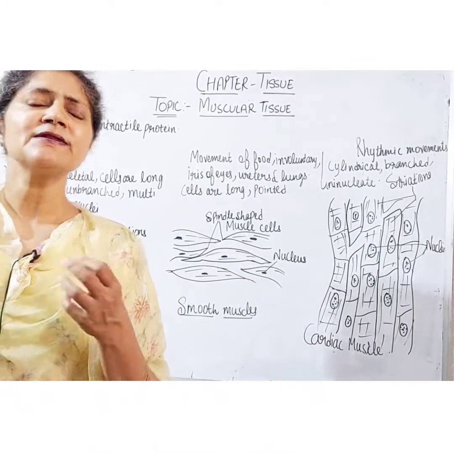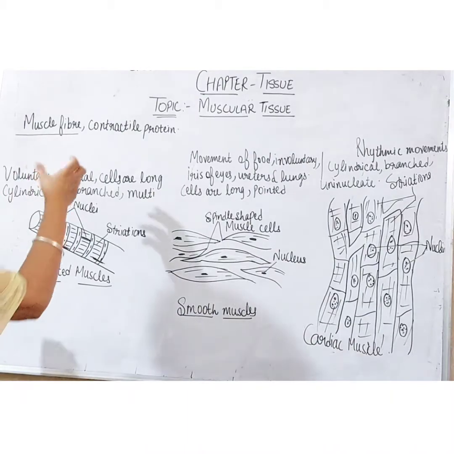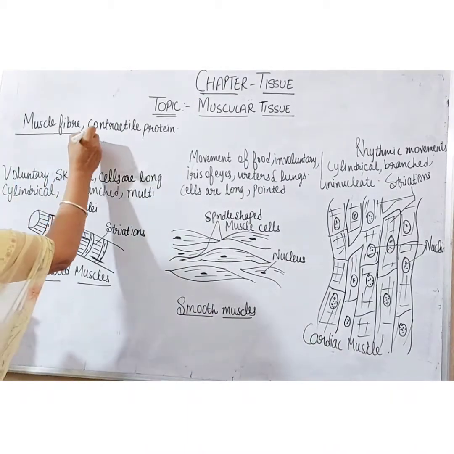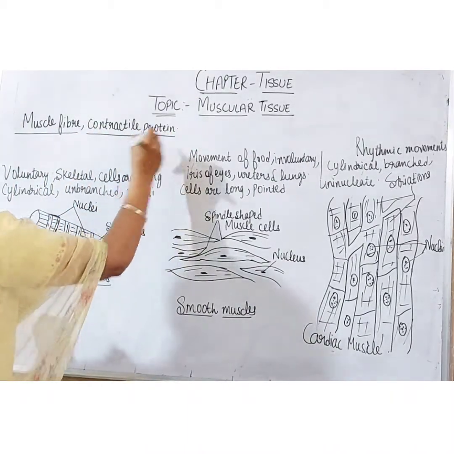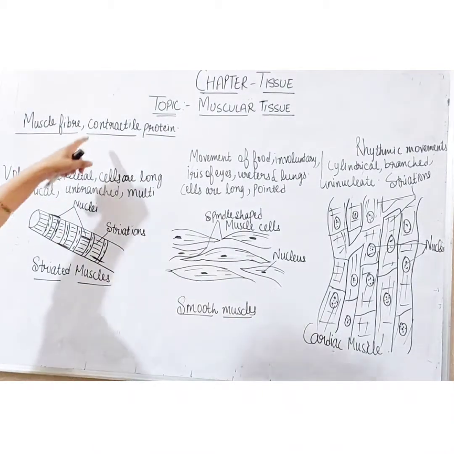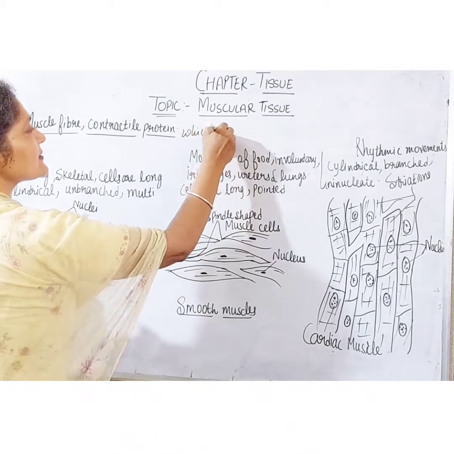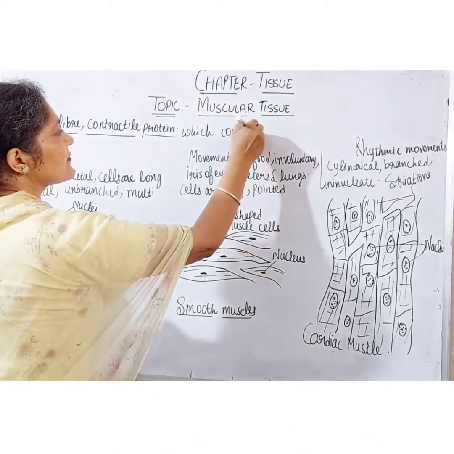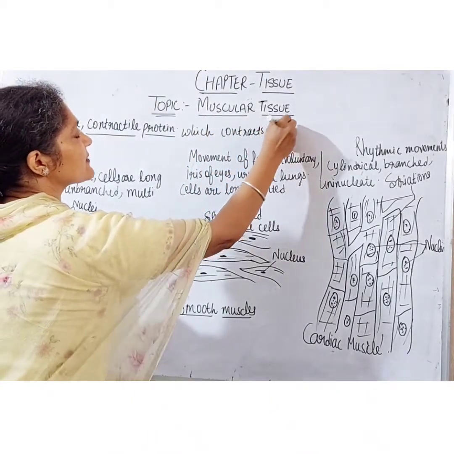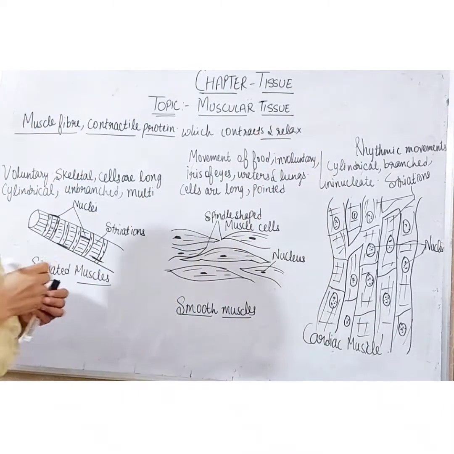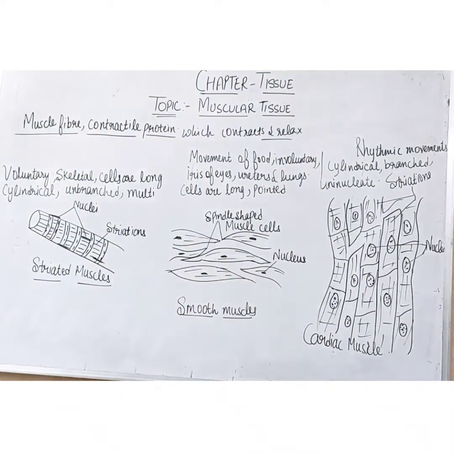The muscle tissues contain a special protein known as the contractile protein. Which protein do they contain? Contractile protein, which contracts and relaxes, due to which there is a movement in our body.